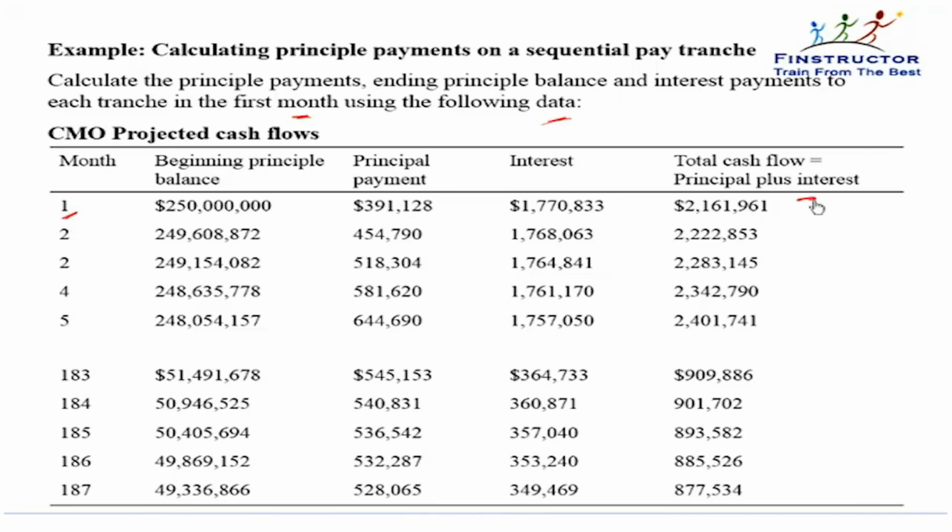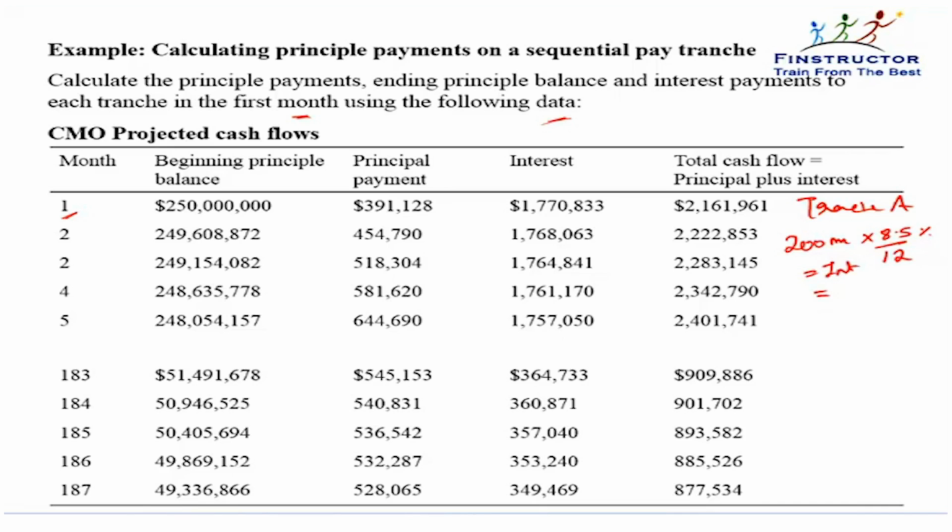Let's do it for tranche A first, and then we'll do it for tranche B. Tranche A has an outstanding principal of $200 million. So 200 times 8.5% divided by 12 is what it will get at the end of the first month as interest,